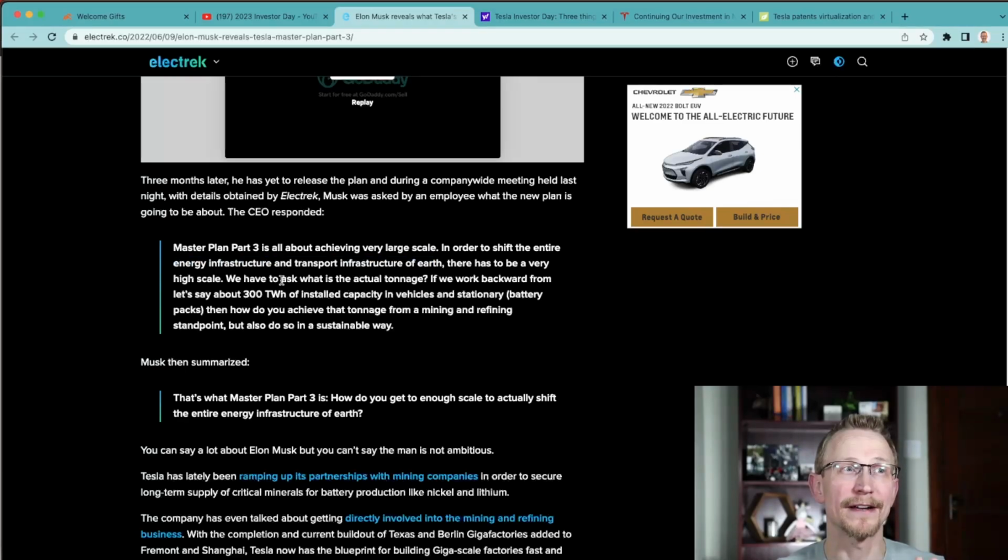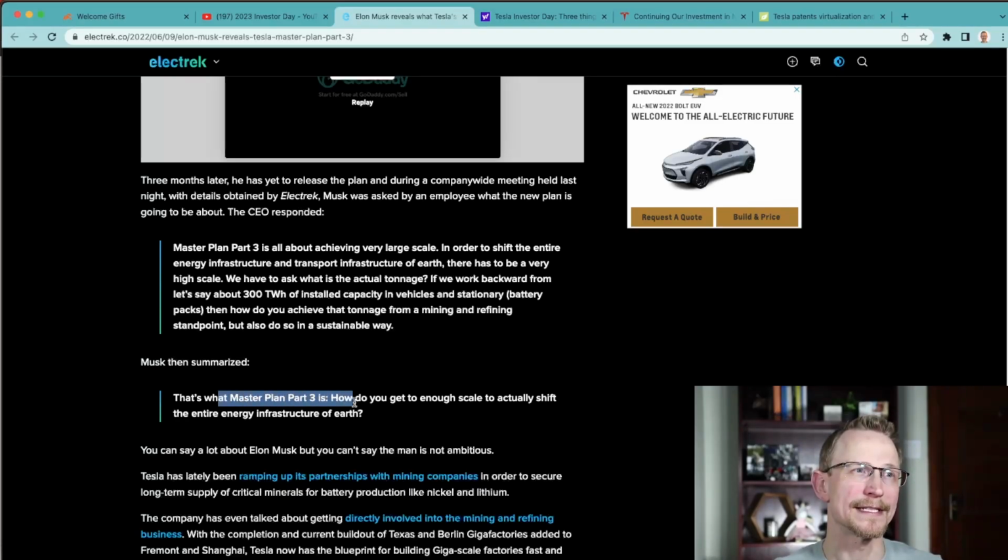It says there has to be a very high scale to make that shift in the energy infrastructure and transport infrastructure. And then it says if we work backwards, that's 300 terawatts of installed capacity in vehicles and stationary battery packs, to achieve that tonnage from a mining and refining standpoint, but also in a sustainable way. That sustainability is very key to me. We know that sustainability is a big thing, not only to keep the company going, but in a bigger sense to keep the entire world going in a way that doesn't have the same damage that fossil fuels might. So sustainability, I think, is a very key word there.